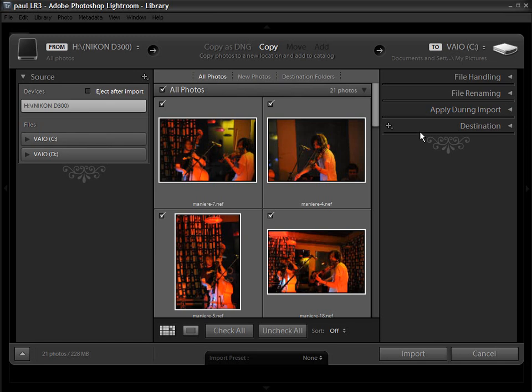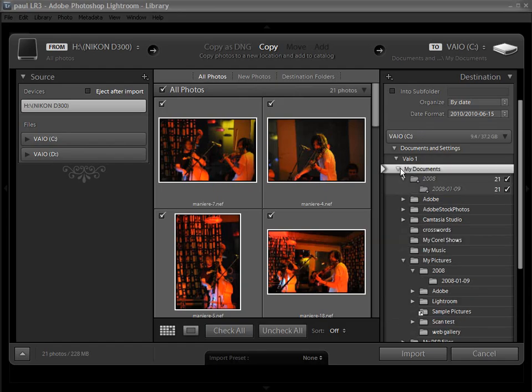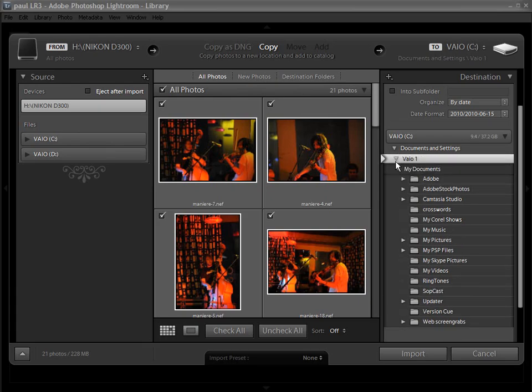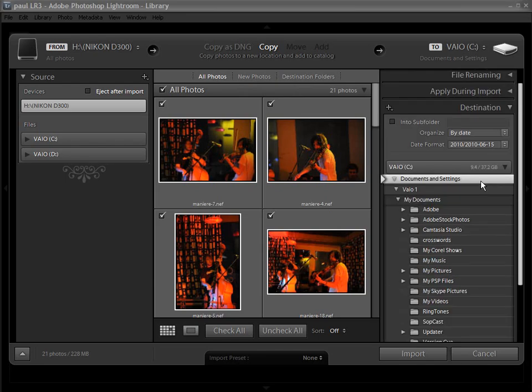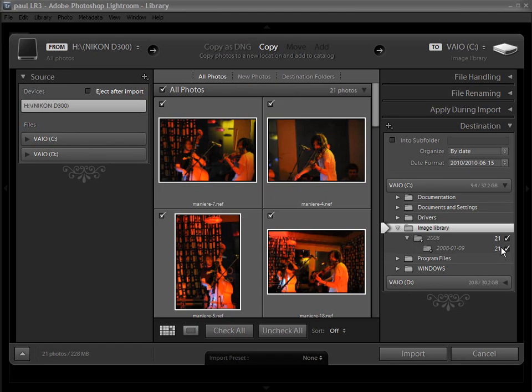I also want to determine where they're going to go on my computer. So under this destination menu here, I can determine exactly where they're going to go. So I want them to go into my image library. So let me just find that on this list of drives here. So it's going to be under the VIO, and let's have a look. It's on the desktop. There we go, image library.